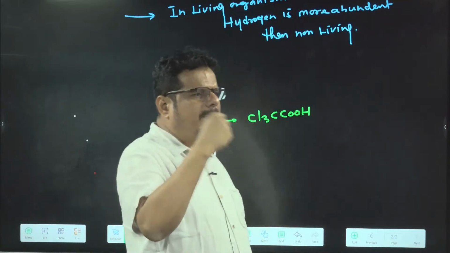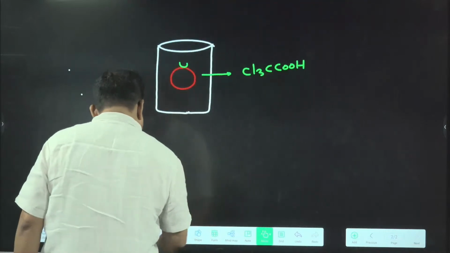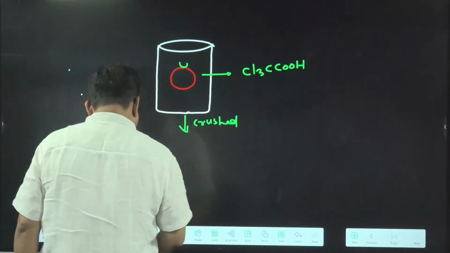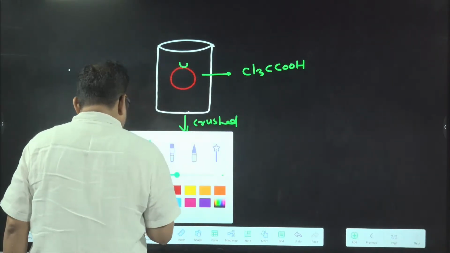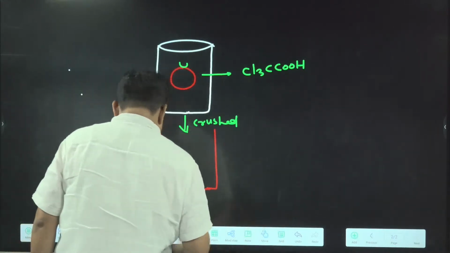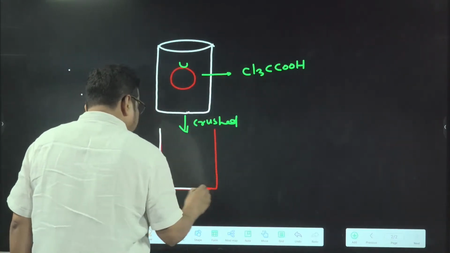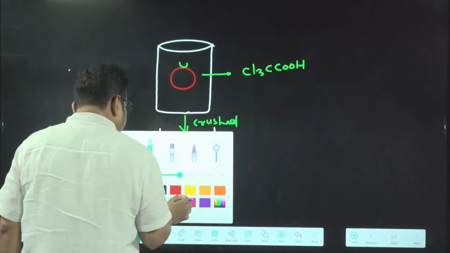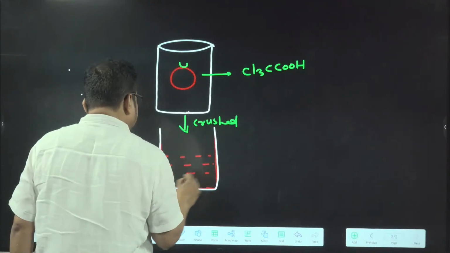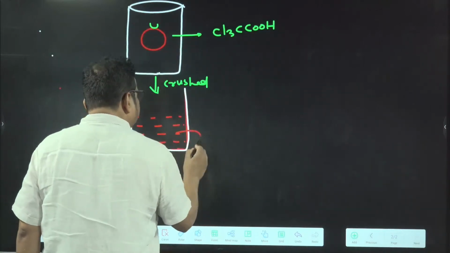We are taking mortar and pestle and grinding it, so it gets crushed. After crushing, you will find a soup-like structure will form. This soup looks like tomato soup, but it is not tomato soup because we have not taken water. We have taken trichloroacetic acid. So when you read the textbook, they write that it forms a thick slurry.